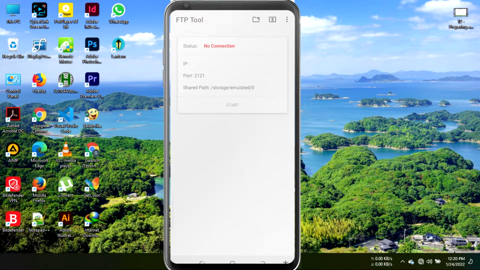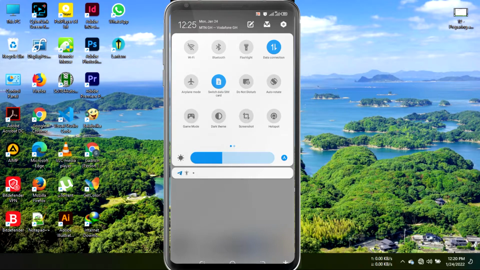As you can see, it says no connection. So in order to do this, you have to have a connection between your phone and your laptop. It could either be a Wi-Fi connection or your hotspot. So in this case, I'm going to be using my hotspot as an example. So you go on and turn on your hotspot.